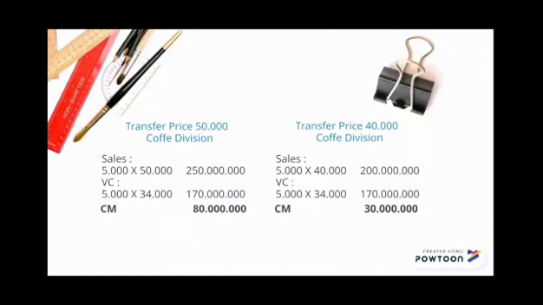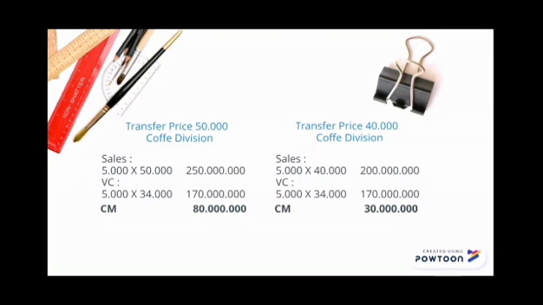The question. Alright, for the answer, we'll first count the contribution margin of the coffee division if the transfer price is 50,000 and if the transfer price is 40,000. At a transfer price of 50,000, the formula is sales 5,000 multiplied by 50,000 equals 250 millions, and variable cost 5,000 multiplied by 34,000 equals 170 millions.